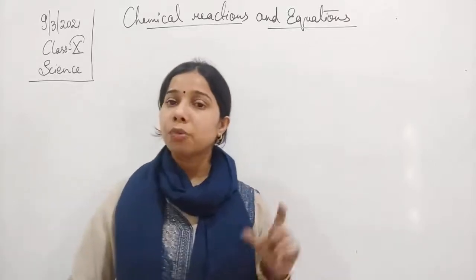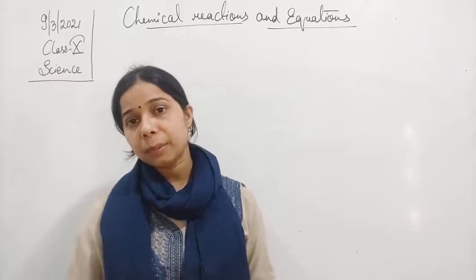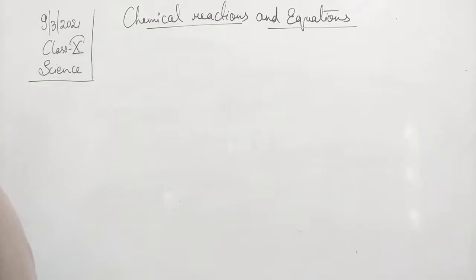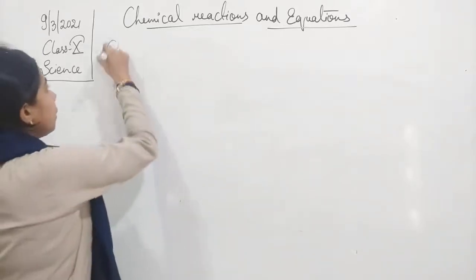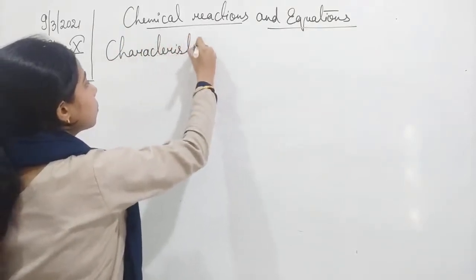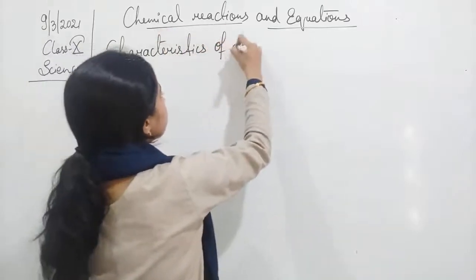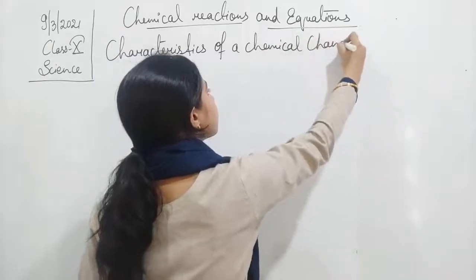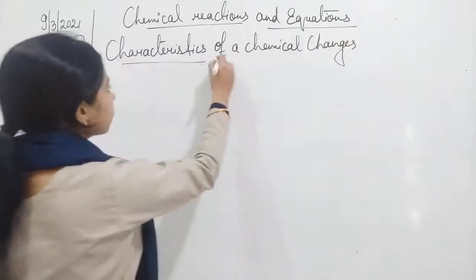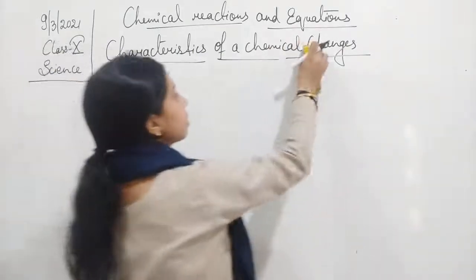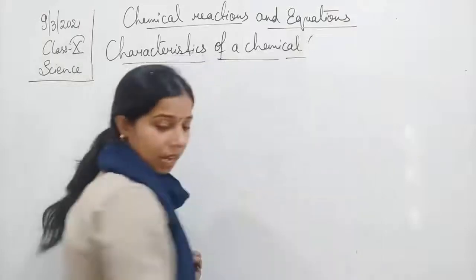So let us see what the different characteristics of chemical changes or chemical reactions are, with the help of examples, students.